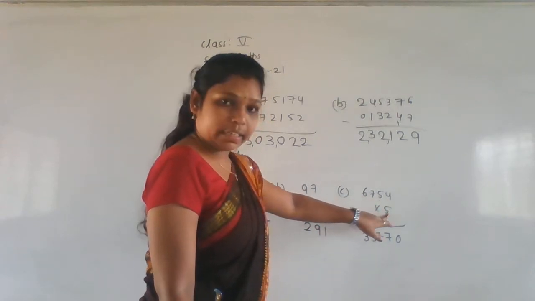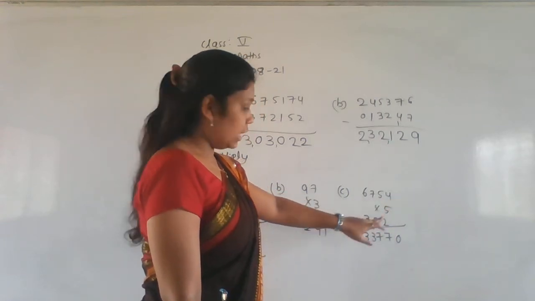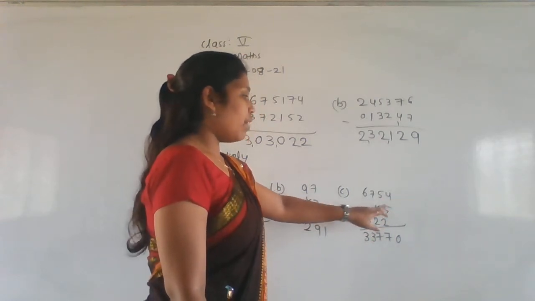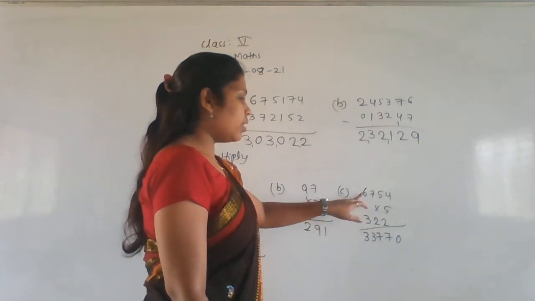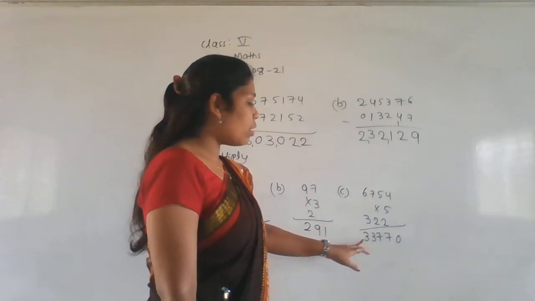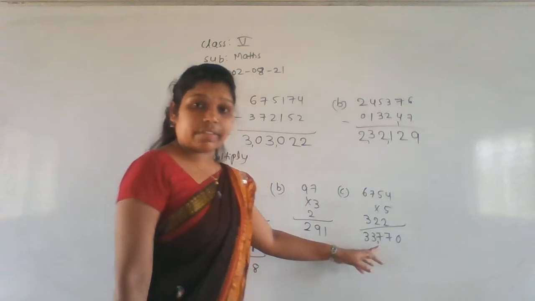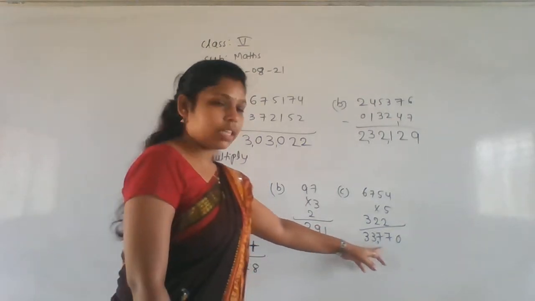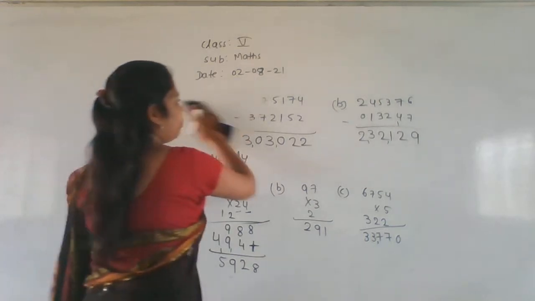6,754 into 5 we did, right? So 5 4s are 20. 5 5s are 25. 25 plus 2 is 27. 5 7s are 35. 35 plus 2 is 37. And 5 6s are 30. 30 plus 3 is 33. Okay, so what is the answer we got here? 33,770. 33,770 is the answer. Next one.